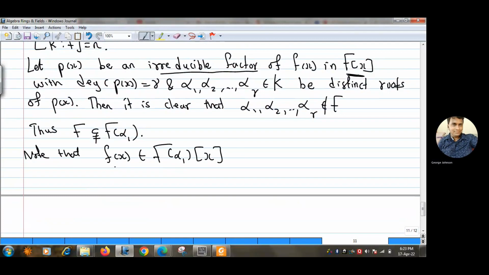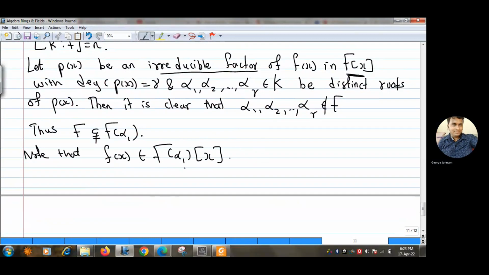Now all the roots of f(x) are in K, right? So K is a splitting field of f(x) over F is true, and also over F(alpha 1) is also true, because the splitting field will not change if we change the field, right?